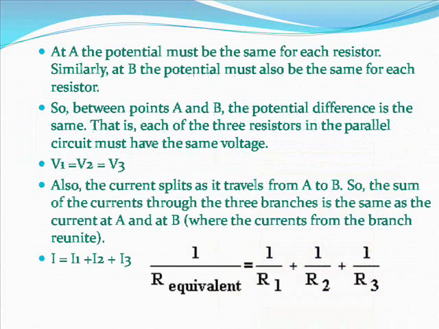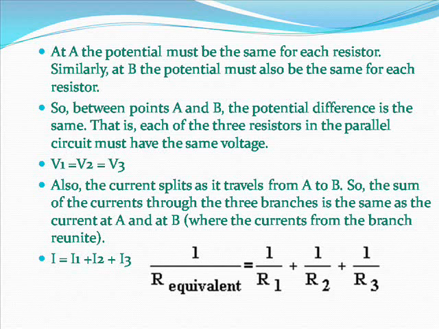The potential at A must be the same for each resistor. Similarly, the potential at B must also be the same for each resistor. So, between points A and B, the potential difference is the same. That is, each of the 3 resistors in the parallel circuit must have the same voltage. V1 equals V2 equals V3.